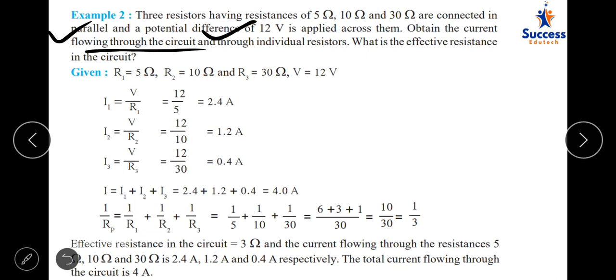Like I is equal to V by R1. V is 12 in all of the 3 cases. R1, R2, R3 are 5, 10 and 30. Substitute the value. Divide it, you will get the answer. Now, what is the effective resistance in the circuit?